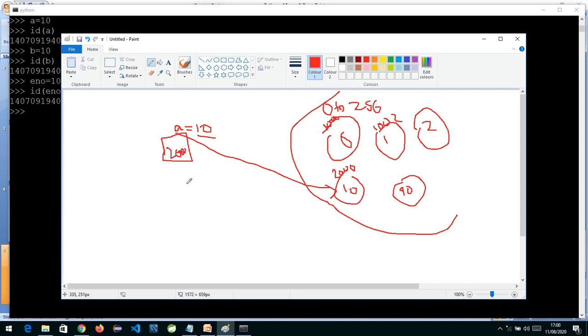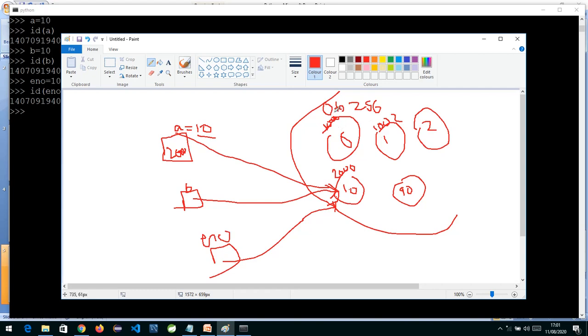Next time when you write b equals to 10, b is also pointing to the common shared copy. When you write eno, all these three variables are pointing to the same common object. And they do this for memory utilization, memory performance, or we can say effective memory utilization.